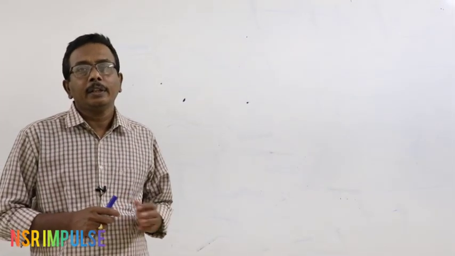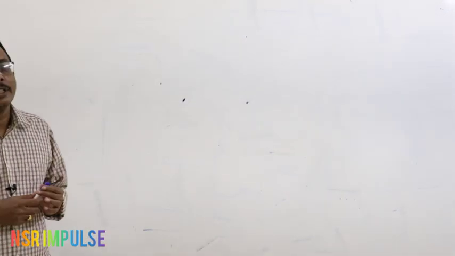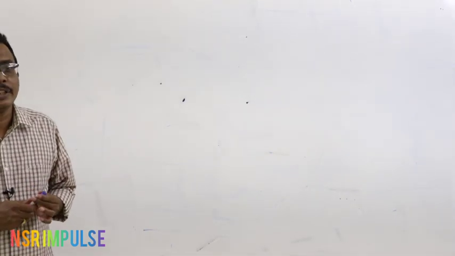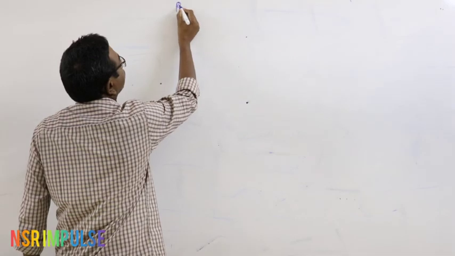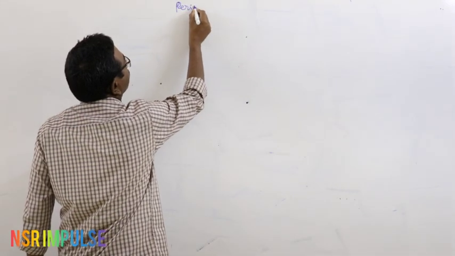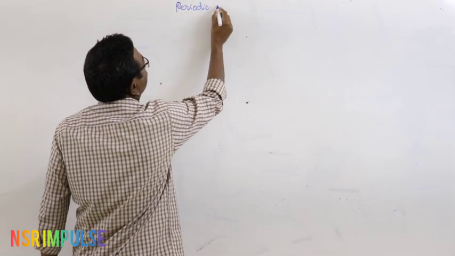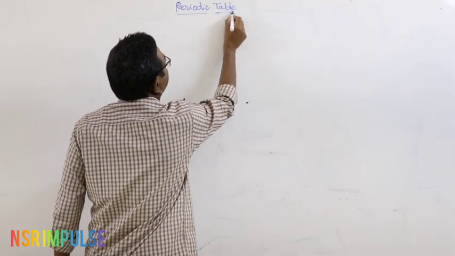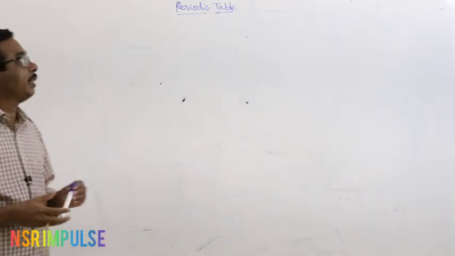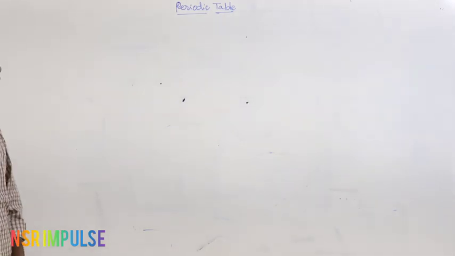Today, let us discuss the chapter periodic classification, or periodic table.